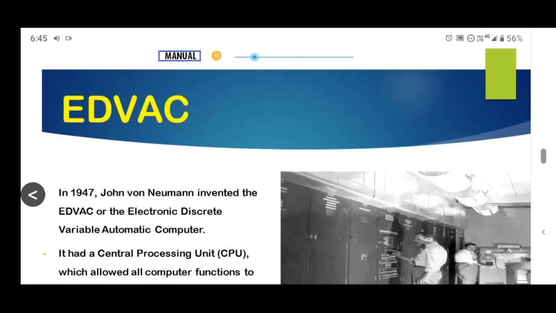EDVAC. In 1947, John von Neumann invented the EDVAC, or the Electronic Discrete Variable Automatic Computer. It had a central processing unit, or CPU, which allowed all computer functions to be managed through a single source.